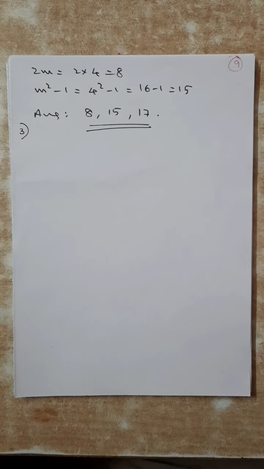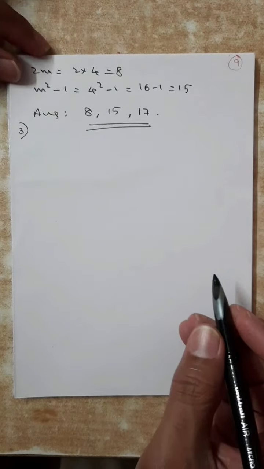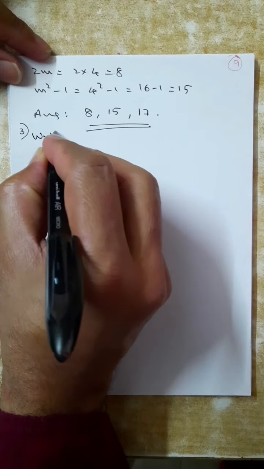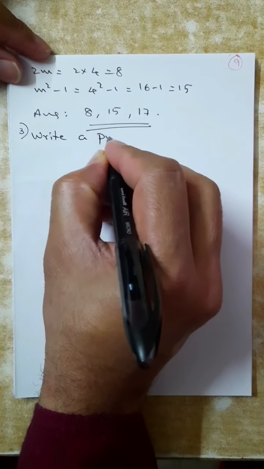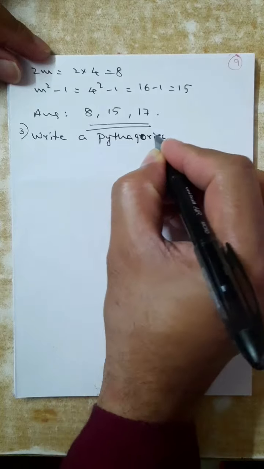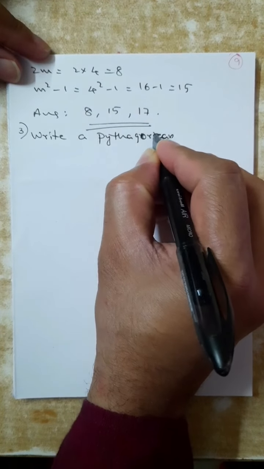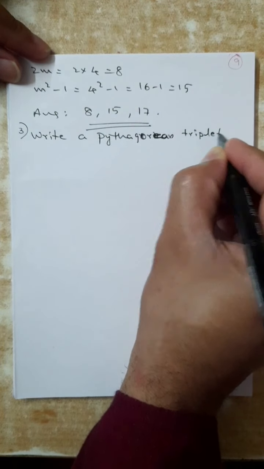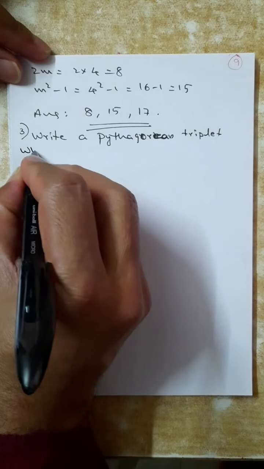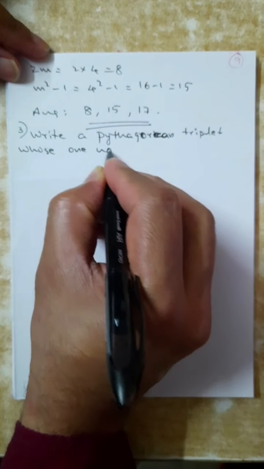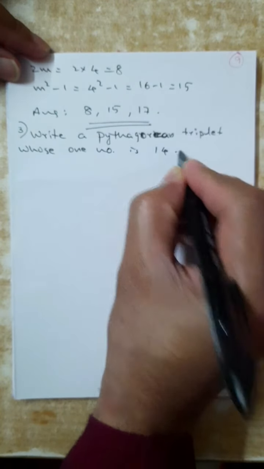One last question of this type. Write a Pythagorean triplet whose one number is 14.